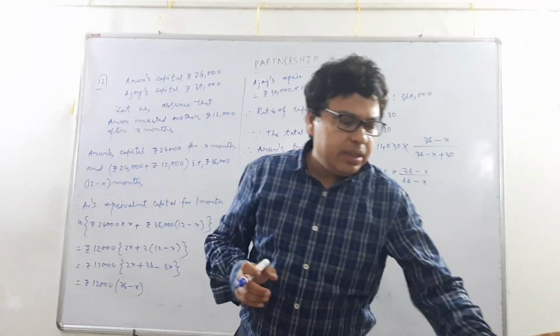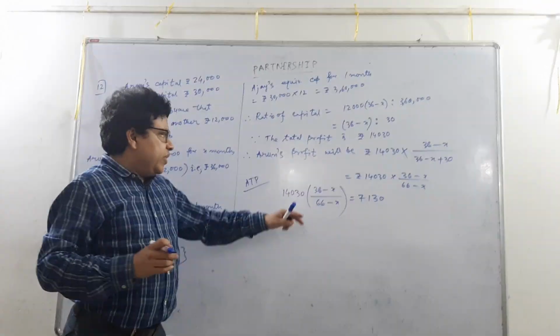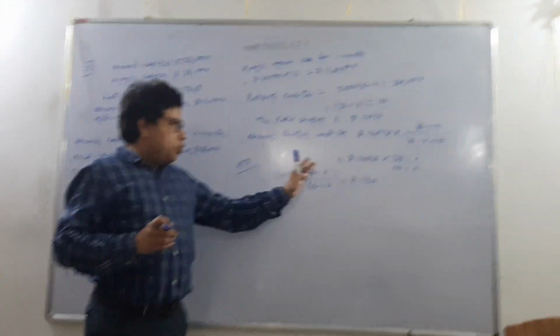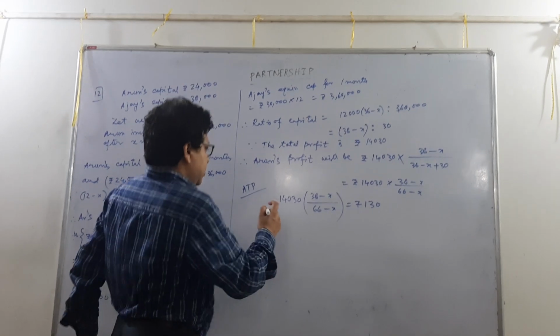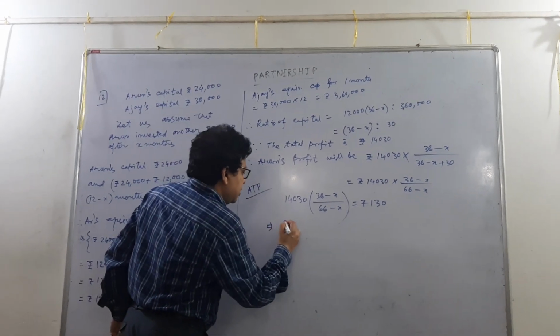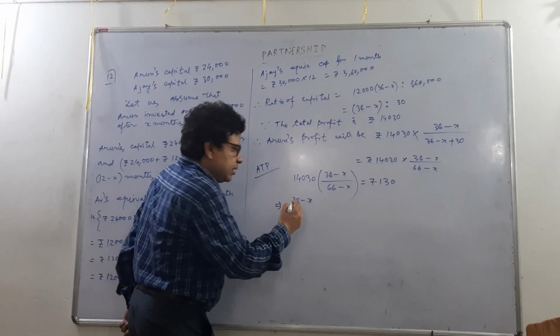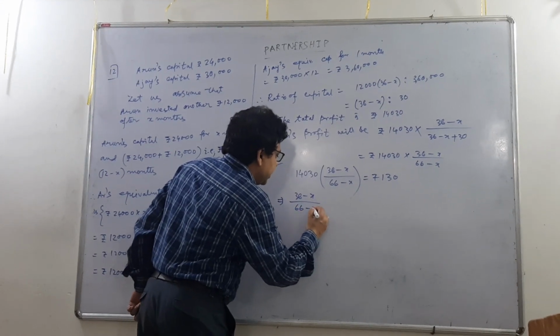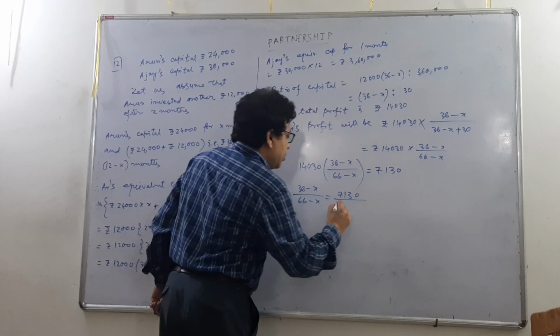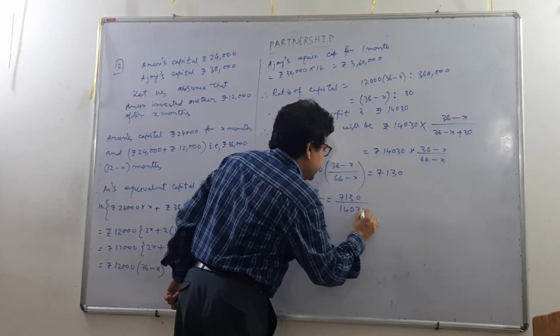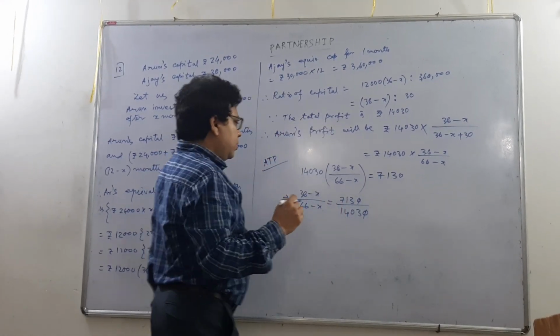Yes, it is 7130. Now here there is only one variable, so by solving this equation we can very easily find the value of x. So what we get is 36 minus x by 66 minus x equal to 7130 by 14030.